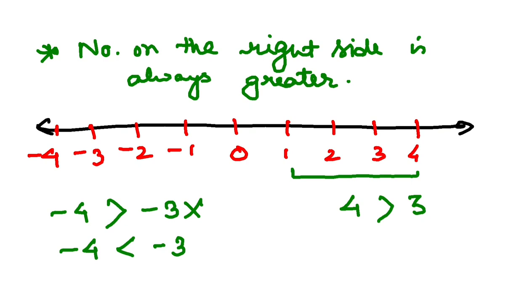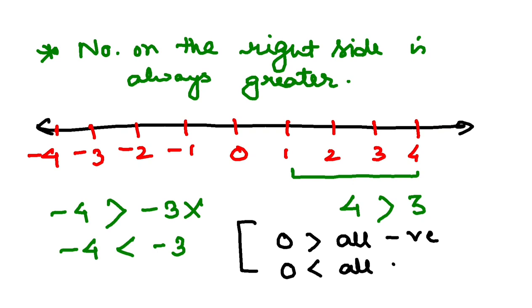So by that logic, 0 is greater than all negative numbers. 0 is smaller than all positive numbers, isn't it? All positive whole numbers.